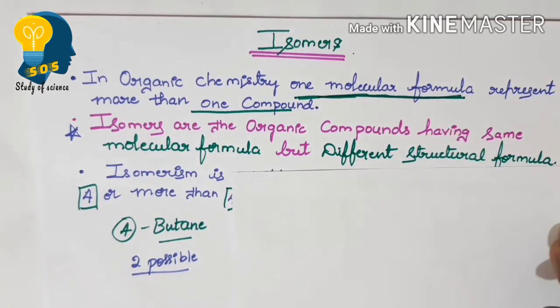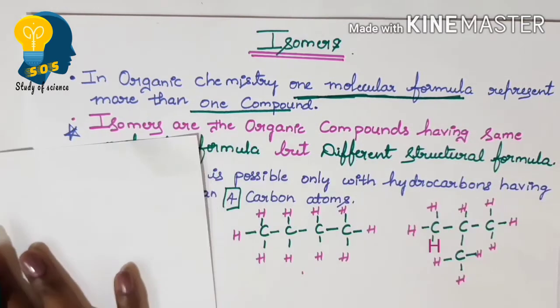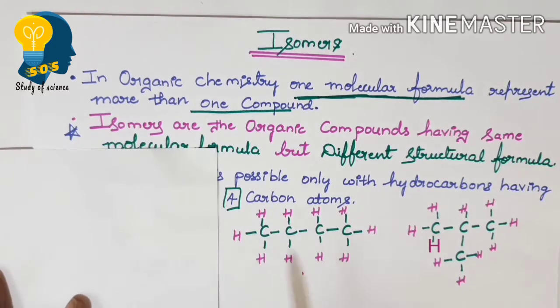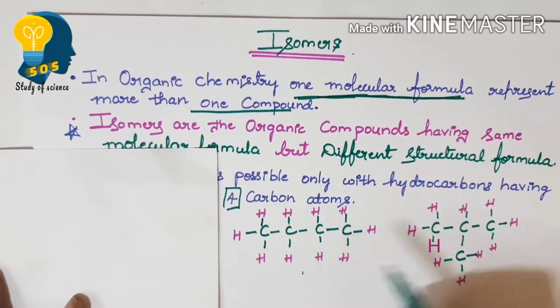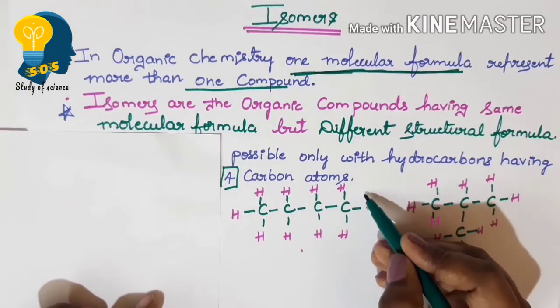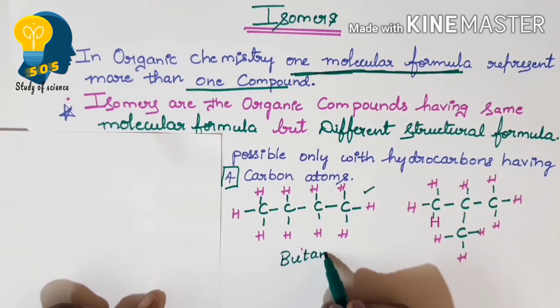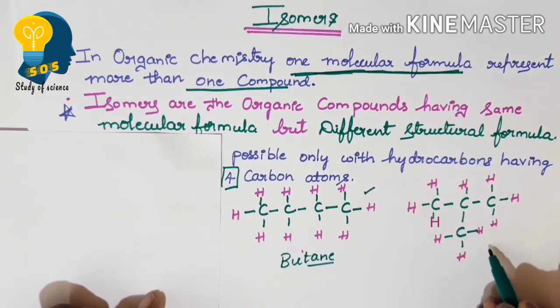Now, I will show you how to write the 2 possible structures. The first possible structure is the straight chain and the second possible structure is the branched chain. When I talk about the straight chain, it is called butane, and this is called isobutane.